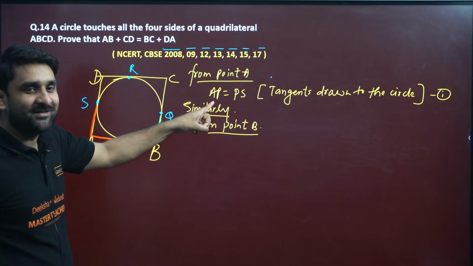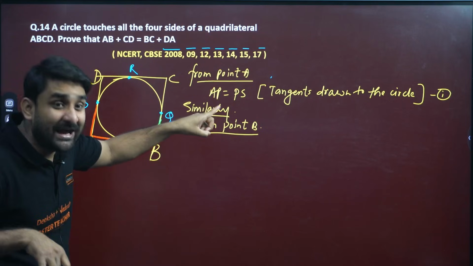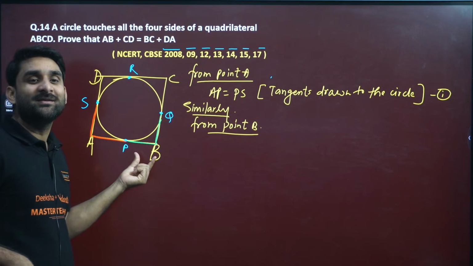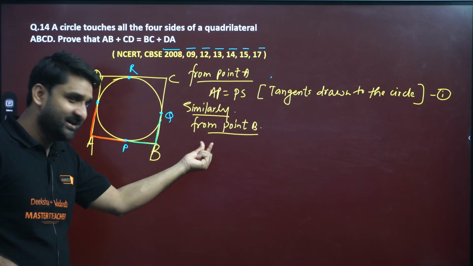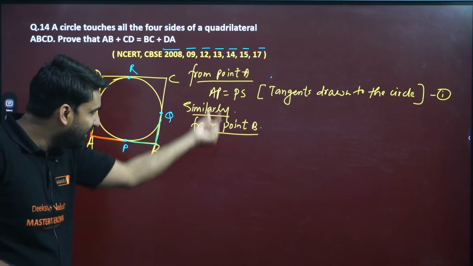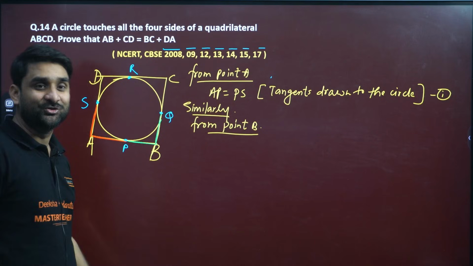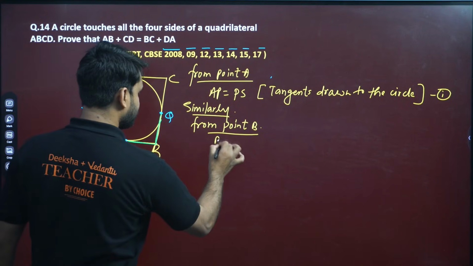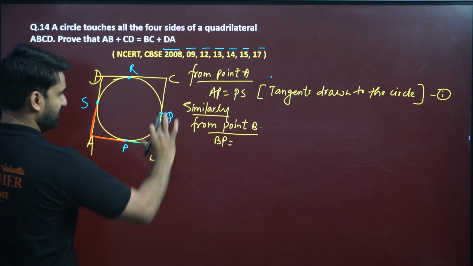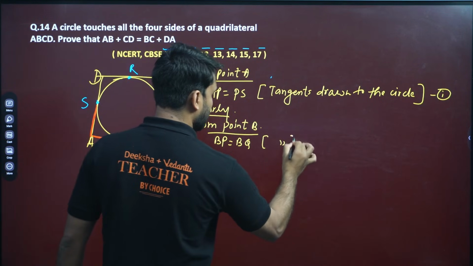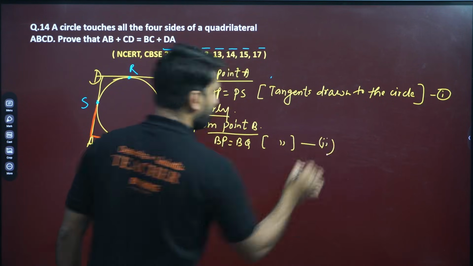So AP is already there, so BP should be written at this side, so that on adding 1 and 2, AP will be added with BP. So this will be BP and this will be BQ. Same reason, and call this 2.